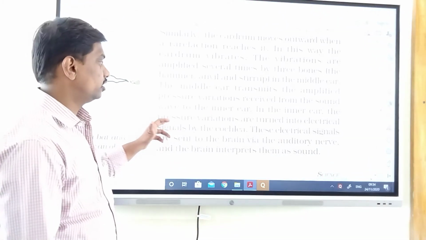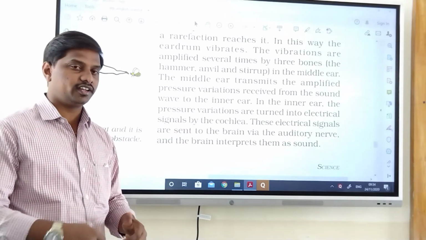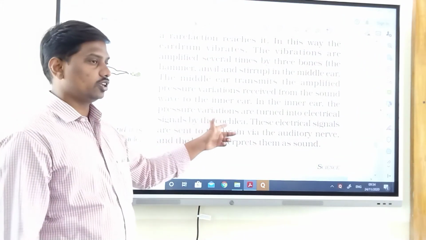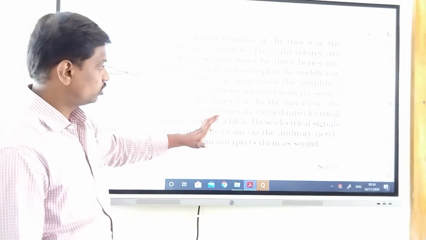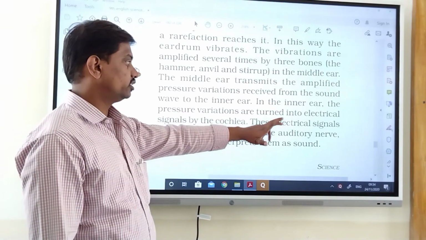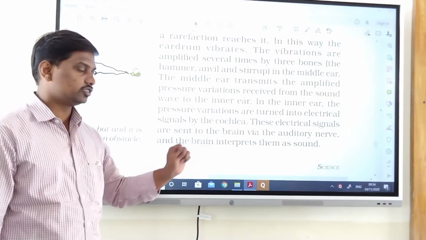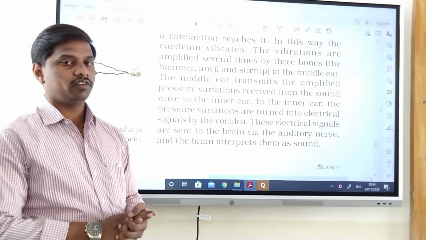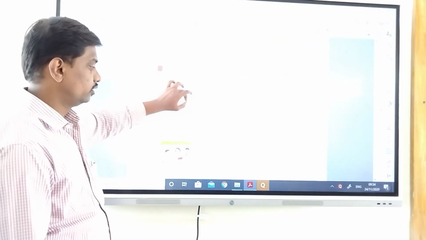In the inner ear, the pressure variations are turned into electrical signals. In the inner ear, the sound is converted into electrical signals by the cochlea. These electrical signals are sent to the brain via the auditory nerve, and the brain interprets them as sound. So the electrical signals are sent to the brain, and the brain will interpret the sound and send the information to the different organs.